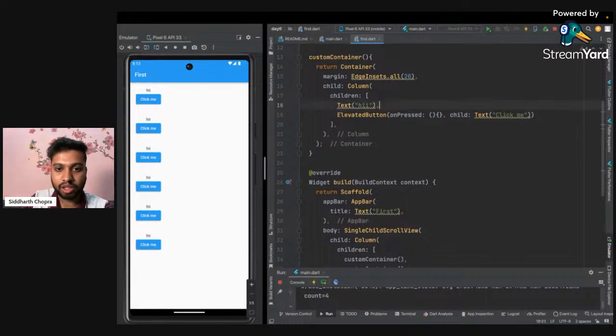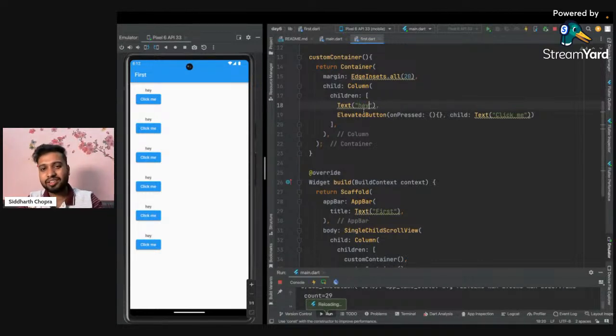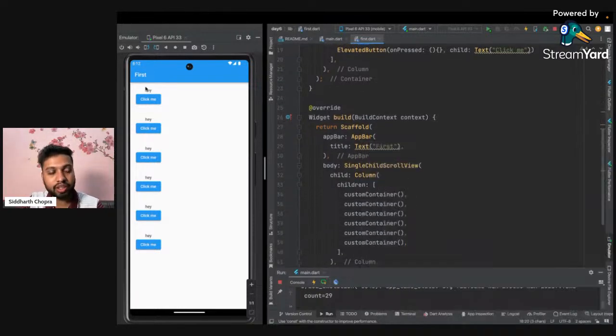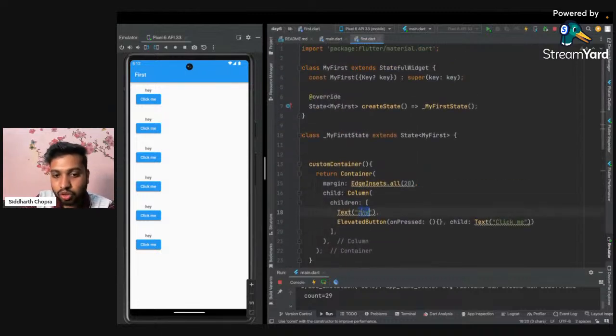So now we have created a function, and if I want to change hi to, for example, hey, I just have to change it here. But like in the previous Gmail UI, as we have seen, we have different names over there. Let me just add the name. What I want here is the first name visible here, then second name, third name, fourth name, fifth name, sixth name, all of those names should be written here. So this thing should not be hard coded.